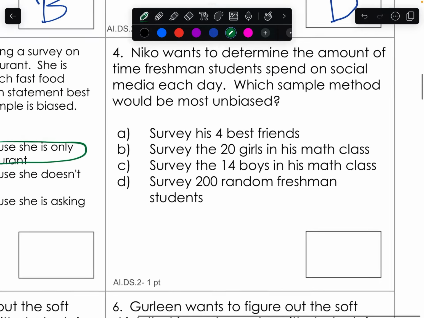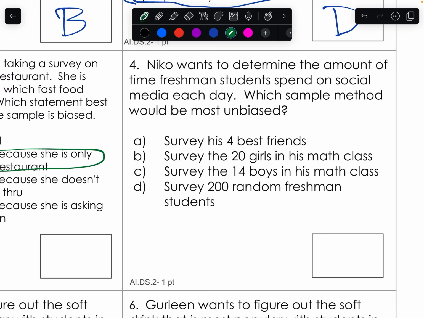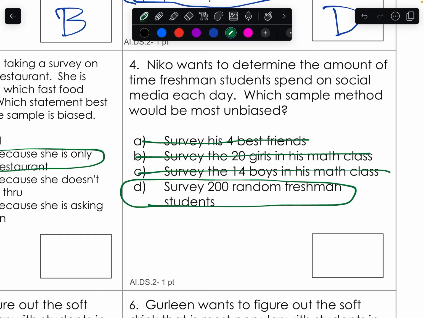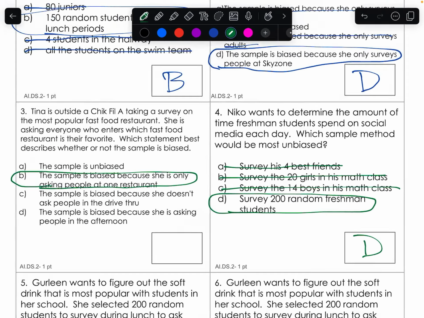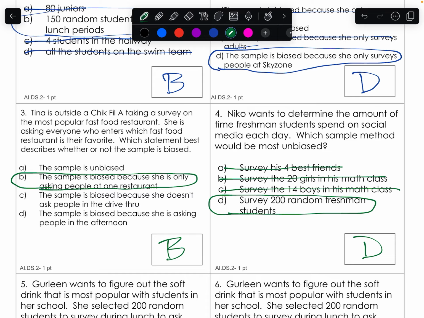Okay? So, what about number 4? It says Nico wants to determine the amount of time freshman students spend on social media each day. Which sample method would be most unbiased? Surveying 4 best friends? No, not enough people. Surveyed 20 girls in a math class? Nope. Survey 14 boys in his math class? No. And survey 200 random freshman students. So we're talking about freshmen, and we're talking 200 of them. So that is very unbiased.